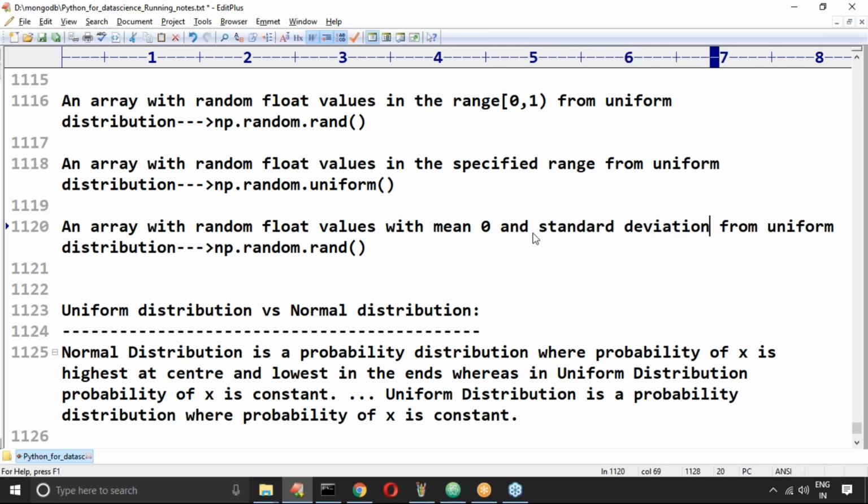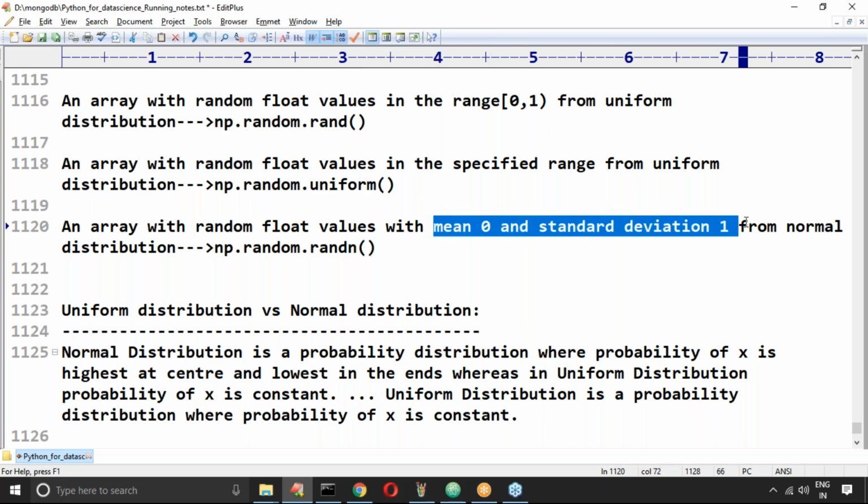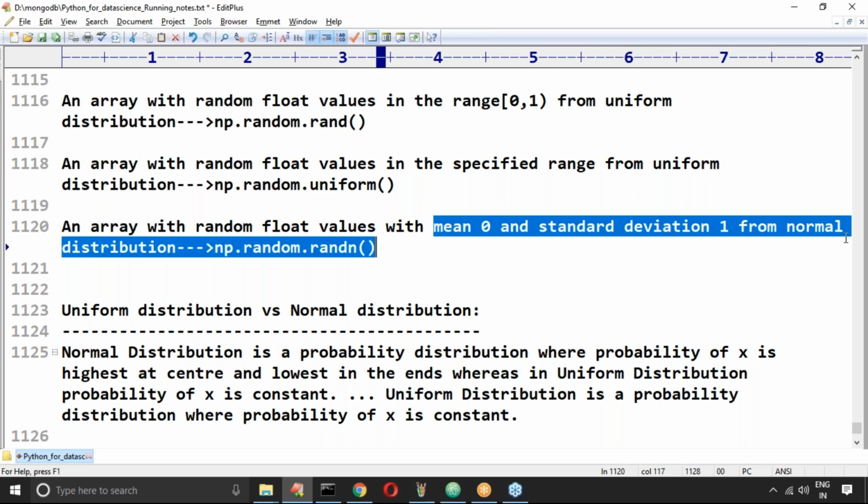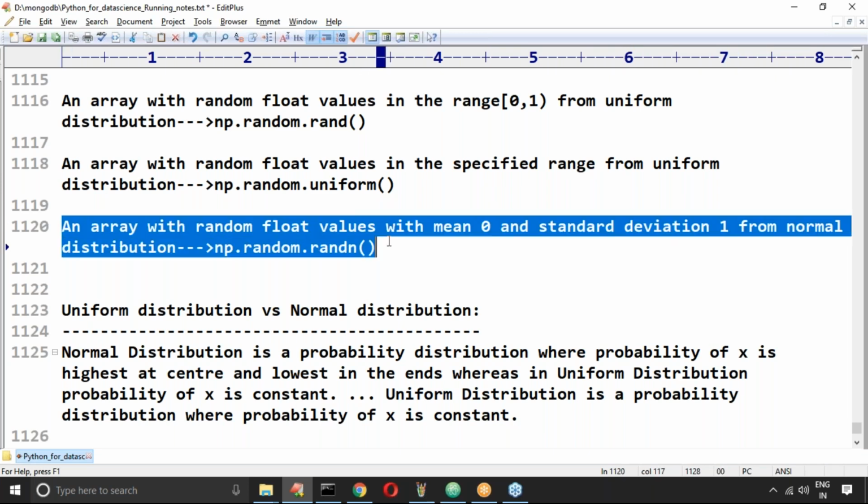What is the mean, what is the standard deviation? We are not required to worry at all, that part I will take care of. Remember this one: mean 0 and standard deviation 1, we require to go for randn.